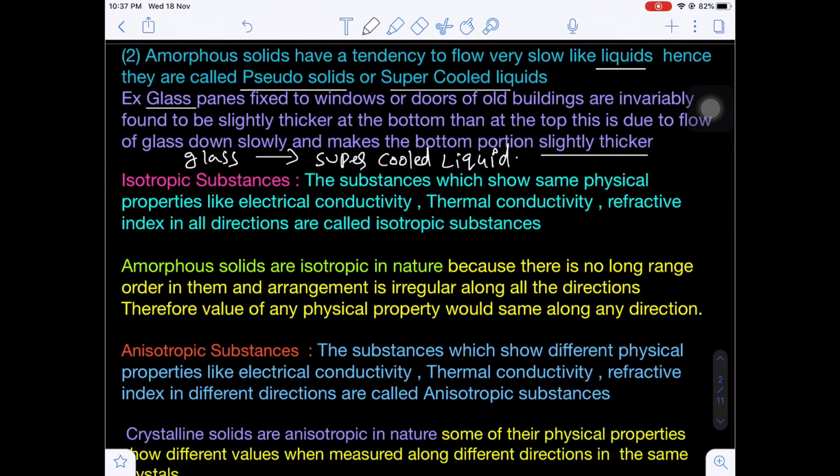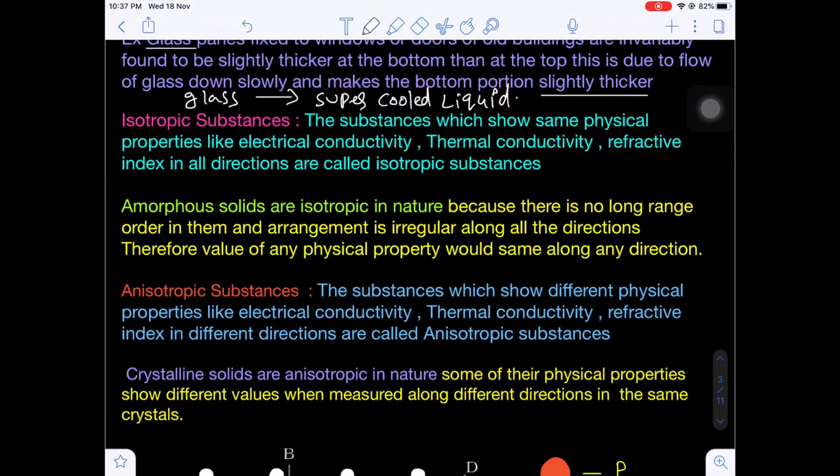Now, what is the meaning of isotropic and anisotropic? Isotropic substances are those substances which show the same physical properties. The physical properties measured, like electrical conductivity, thermal conductivity, or refractive index, which are measured in all directions, will have the same value. That means if you change the direction and measure the physical property along that direction, the value remains the same.